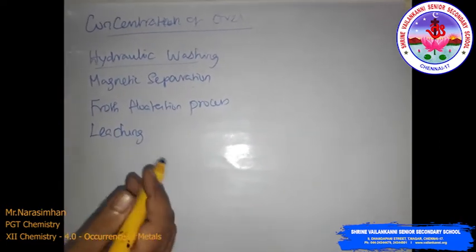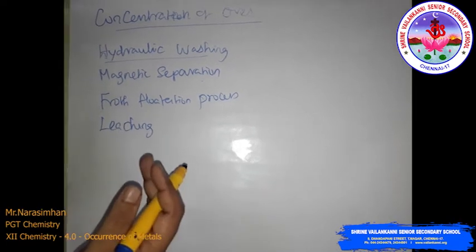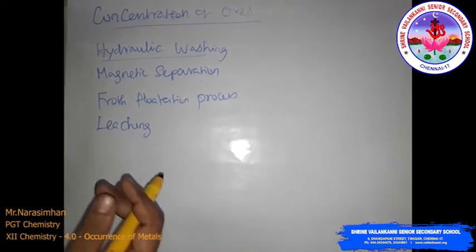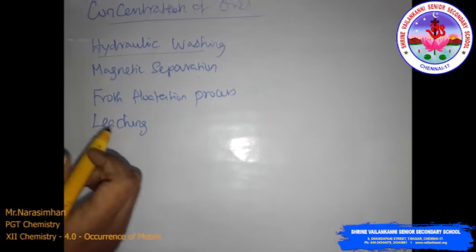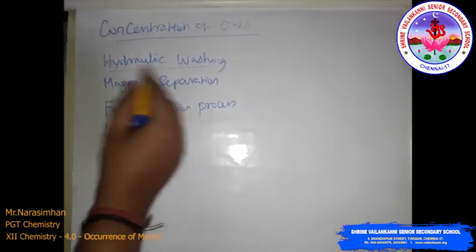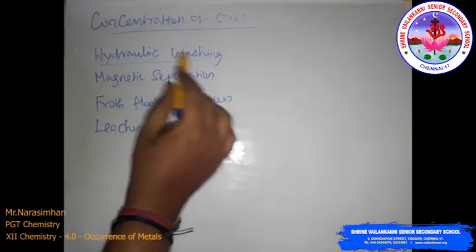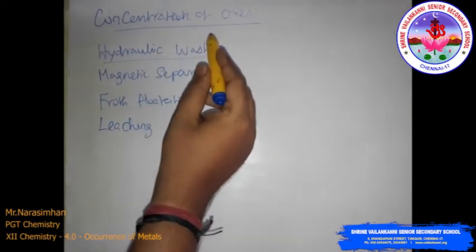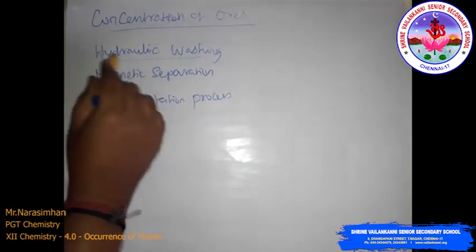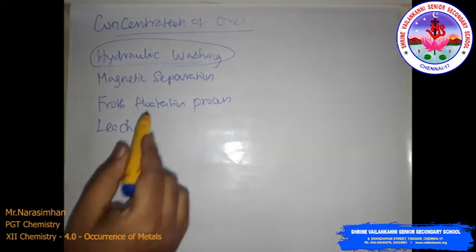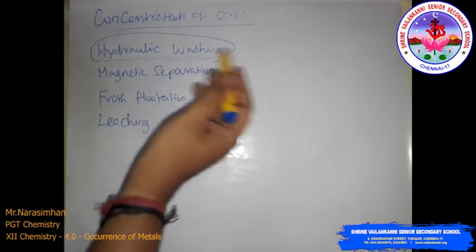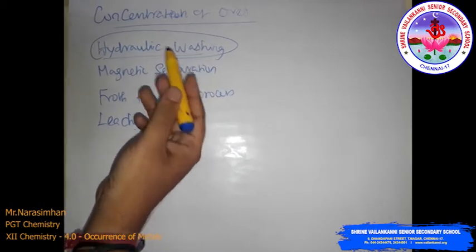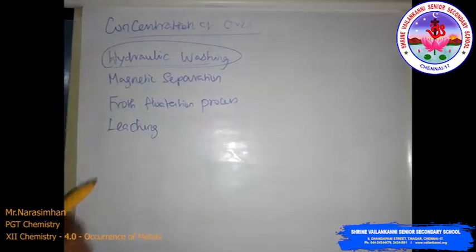It is based on the difference in gravities of the ore and the gangue particles, a gravity separation process. An upward stream of running water is used to wash the powdered ore. The lighter gangue particles are washed away and the heavier ore particles are left behind.